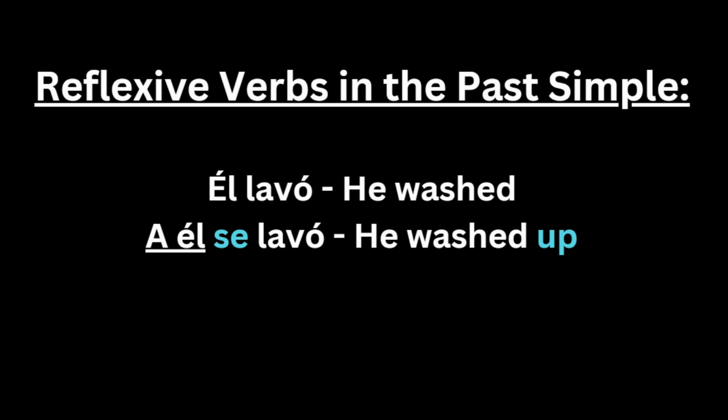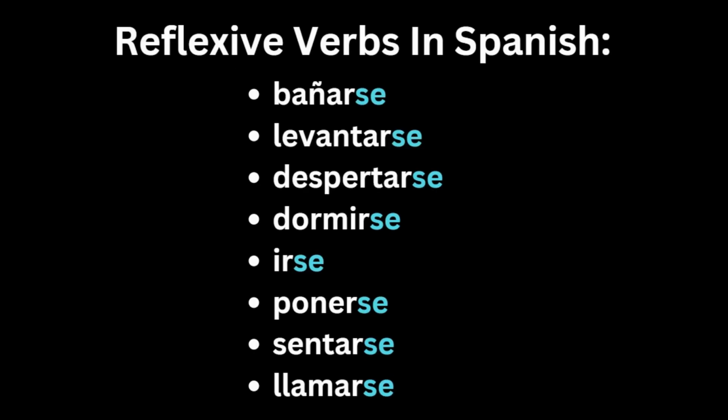And that's really how reflexive verbs work in Spanish, and I would even say that they're not as hard as people think they are. For the sake of learning, I'd like to give all of you useful reflexive verbs so that you can understand how these verbs work at best. Because I'm not going to list every verb that exists in Spanish, some of the most useful ones are bañarse, levantarse, despertarse, dormirse, irse, ponerse, sentarse, and llamarse.